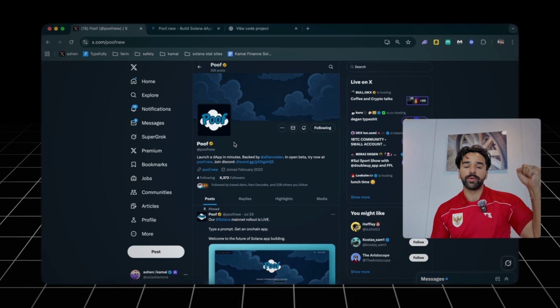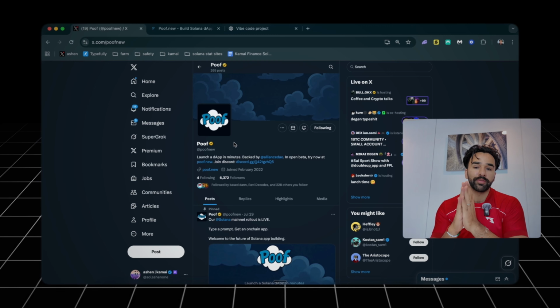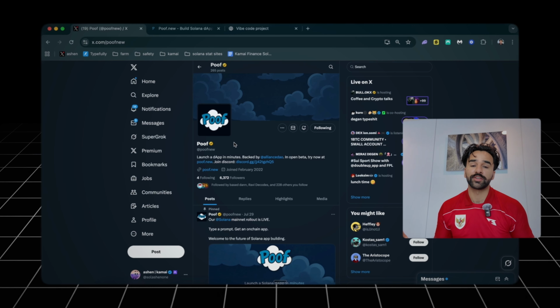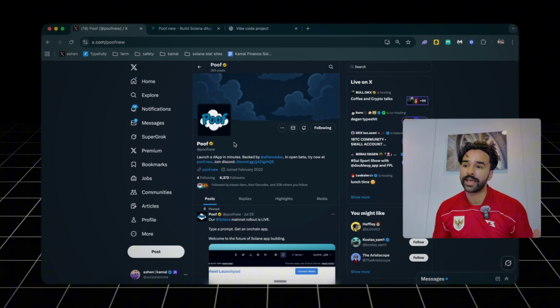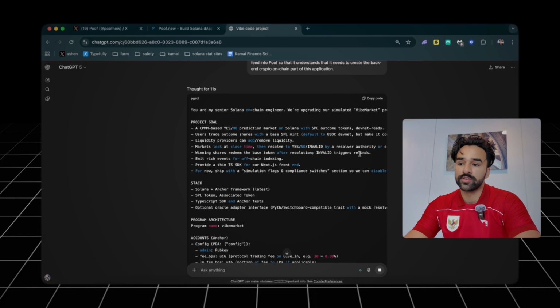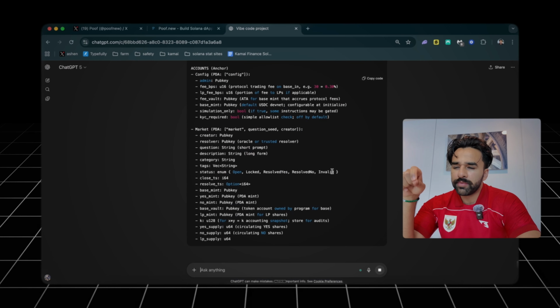They've literally taken crypto, AI, vibe coding, put it all into one thing that actually works pretty well. I actually made an application completely on chain in like 10 minutes that usually would have taken you ages to do. Okay, it's going very in depth into this, which is okay. Remember, you're not actually writing the code. You're writing the prompt to feed Poof.